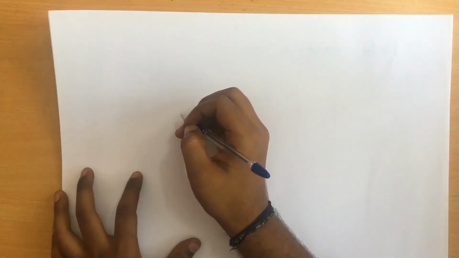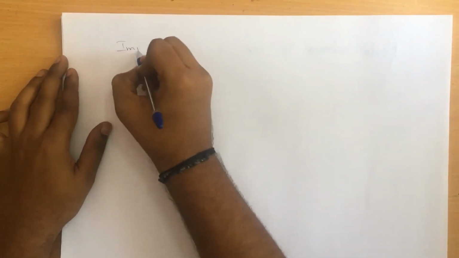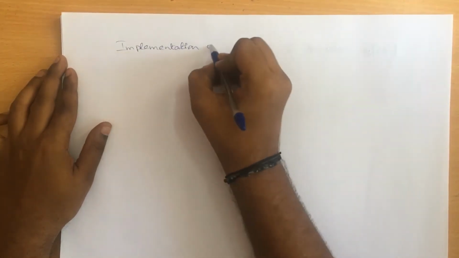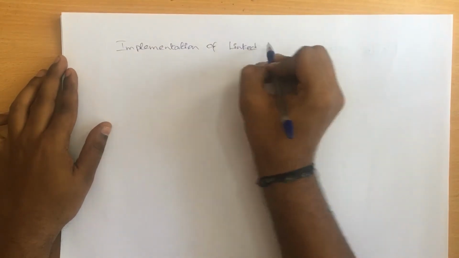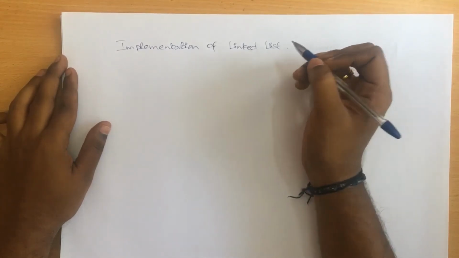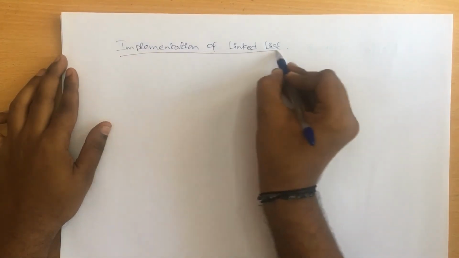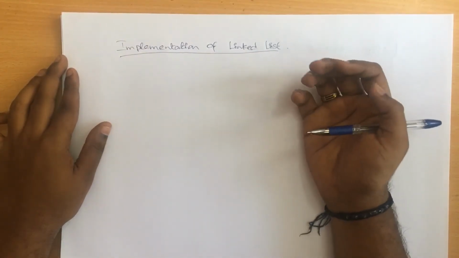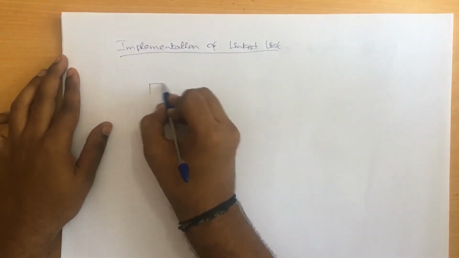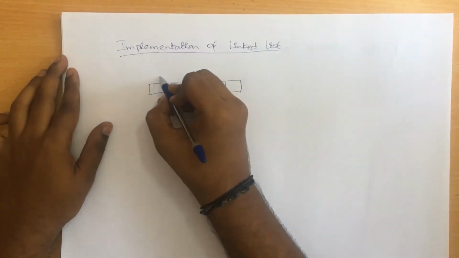Okay guys, so now let's discuss the implementation of a linked list. Before going into the implementation, let's see how exactly a linked list is going to look. For example, we have already seen in the previous video that in a train we have an engine and some compartments. In the same way, a linked list looks something like this. It will look like compartments, which we call nodes.